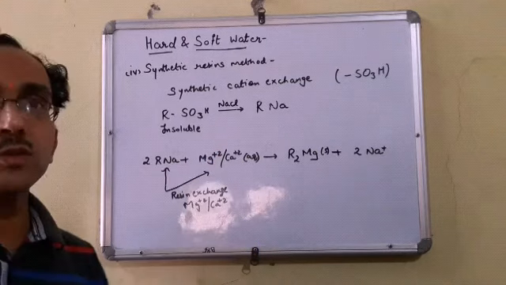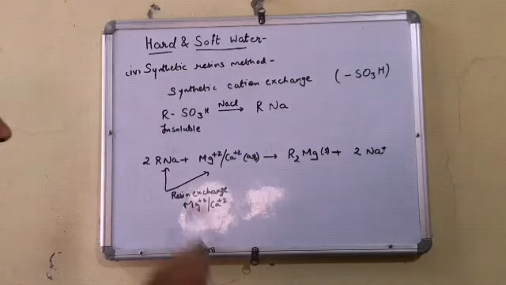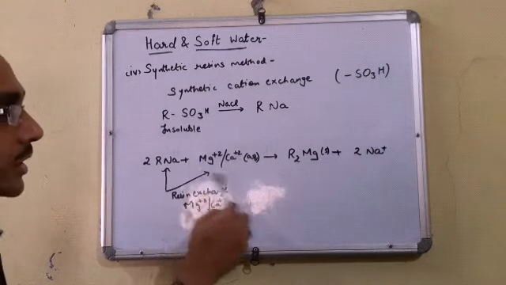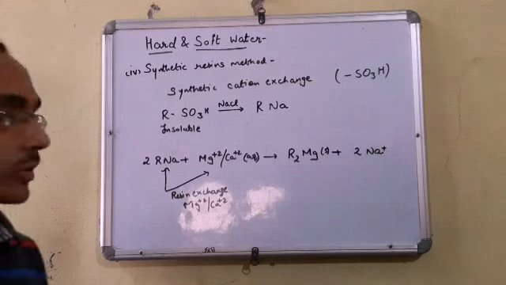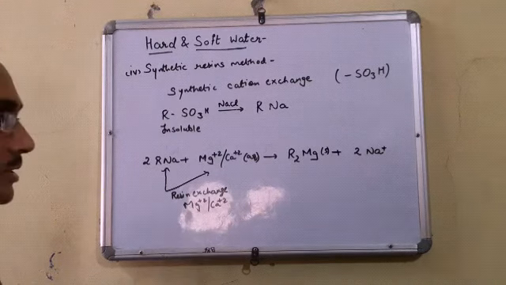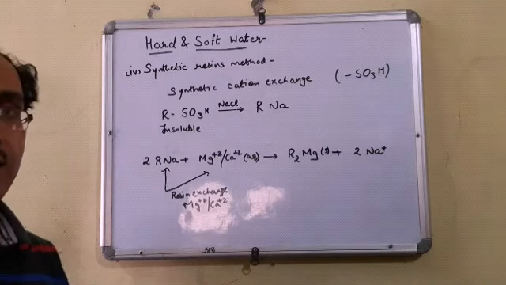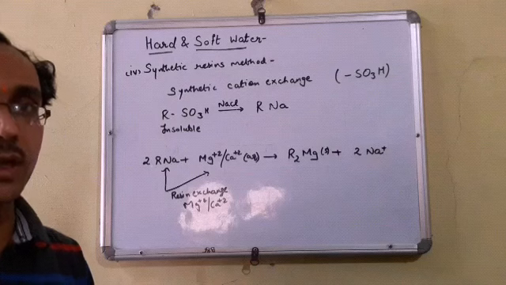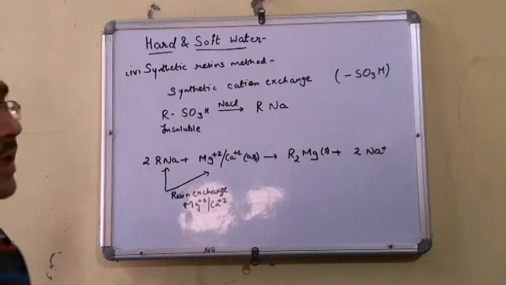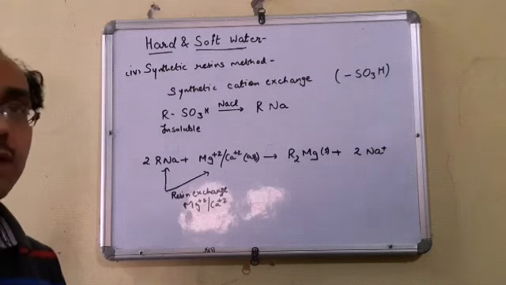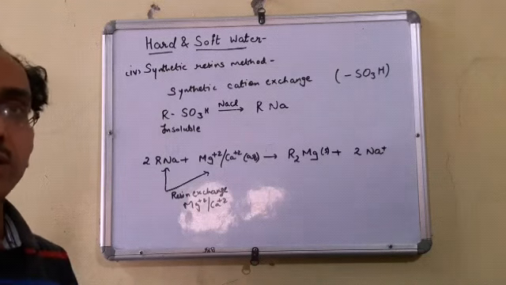into RSO3Na by treating it with sodium chloride. After that, when we treat it with hard water which contains calcium and magnesium salts, what will happen? The resin exchanges these magnesium and calcium ions and makes the water soft. In that way, by using synthetic cation exchangers, we remove the permanent hardness of water and make the water soft.